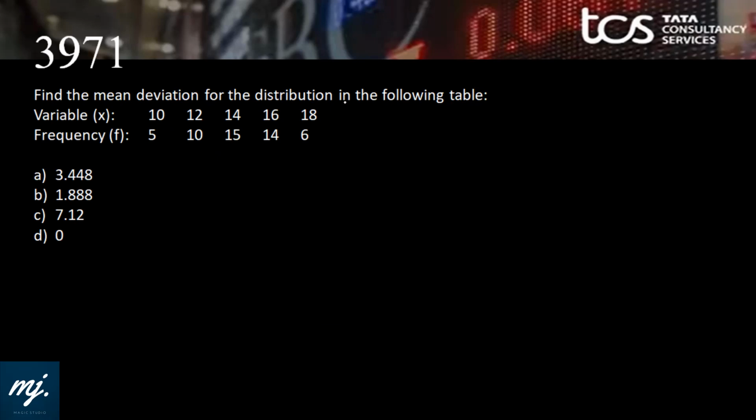So here, find the mean deviation from the distribution in the following table. Variable is given and f is given. For mean deviation, we know first we require the mean, and for that we need f into x. So 10 into 5, 50. This would be 120. 14 into 15 is 210. 16 into 14 would be 224. And 18 into 6 is 108.